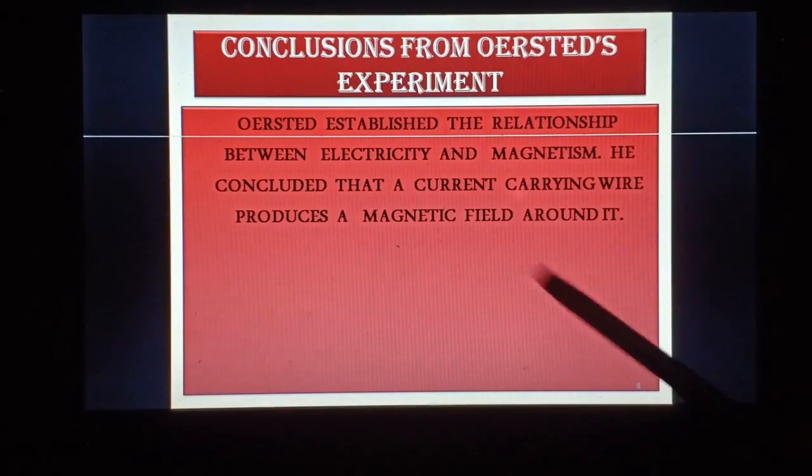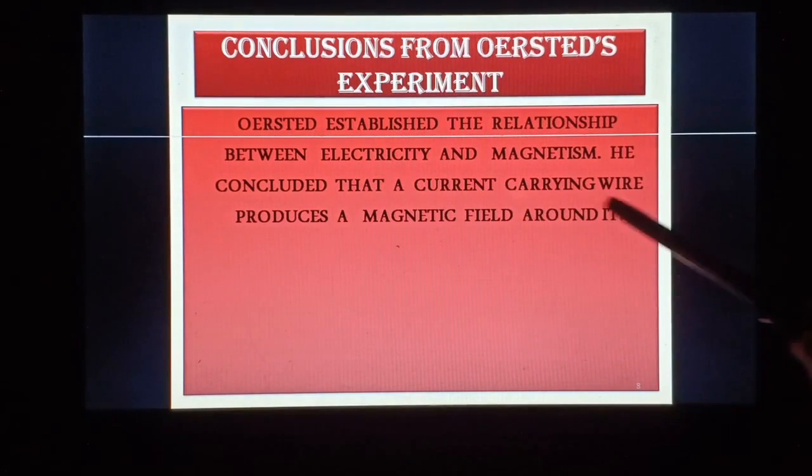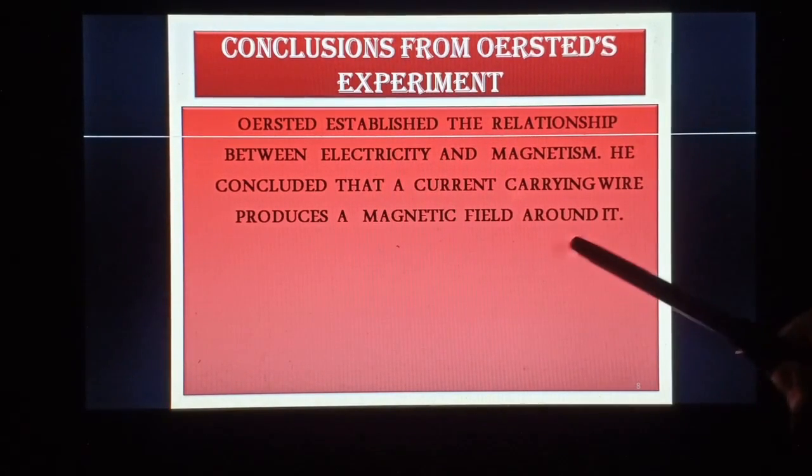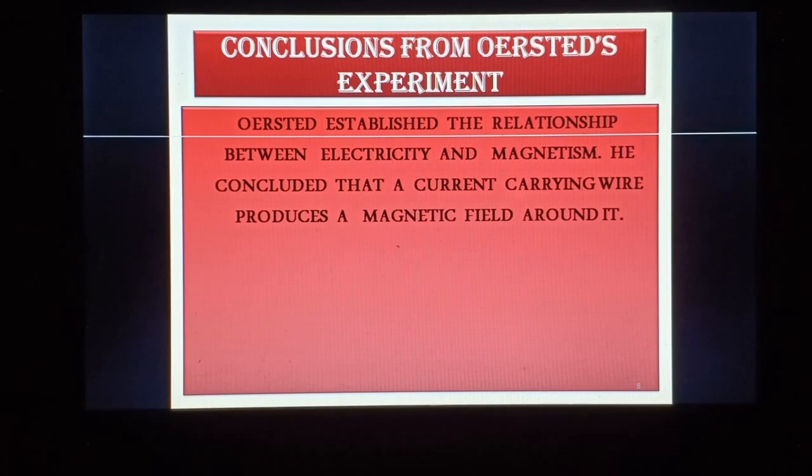He concluded that a current carrying wire produces a magnetic field around it. This is the conclusion of Oersted's famous experiment in establishing the relationship between electric and magnetic fields, electricity and magnetism, which when combined is known as electromagnetism.